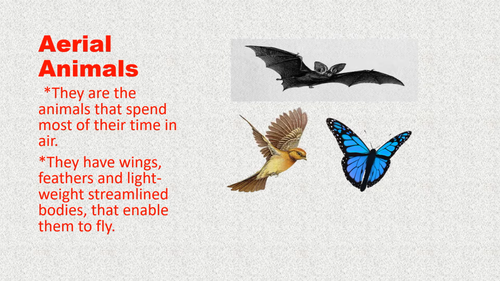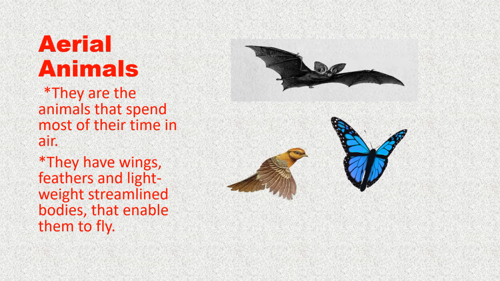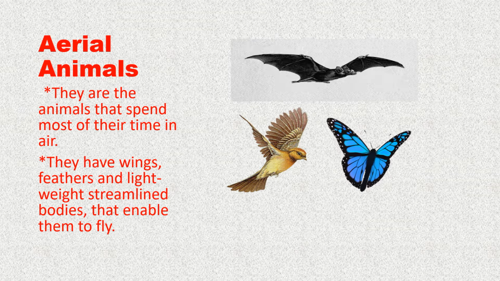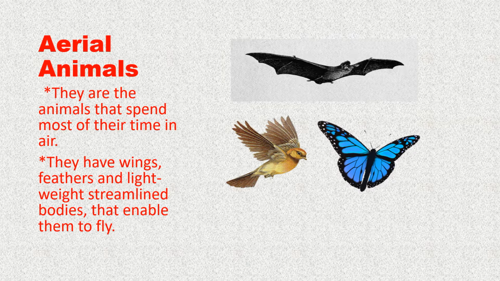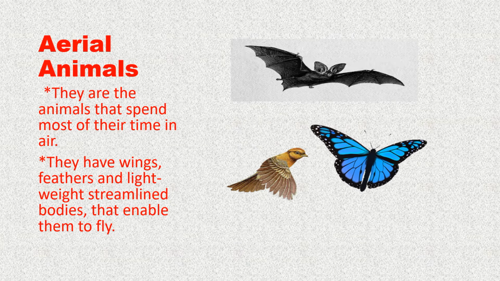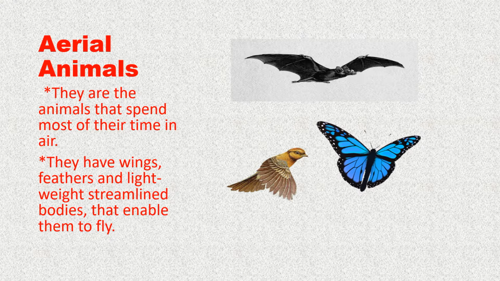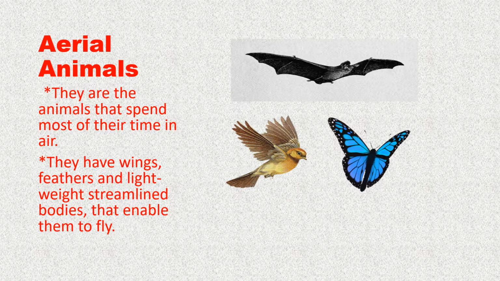Streamlined means narrow at the corners and broader in the center. You can see the structure of birds as well as butterfly. They have the streamlined body that helps them to fly. Example, birds, insects, bats, etc.